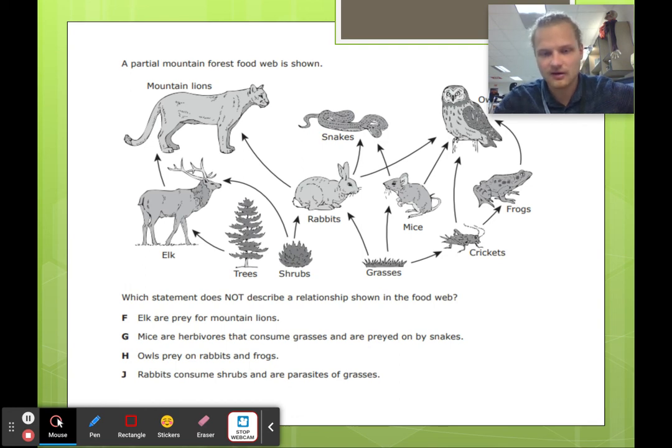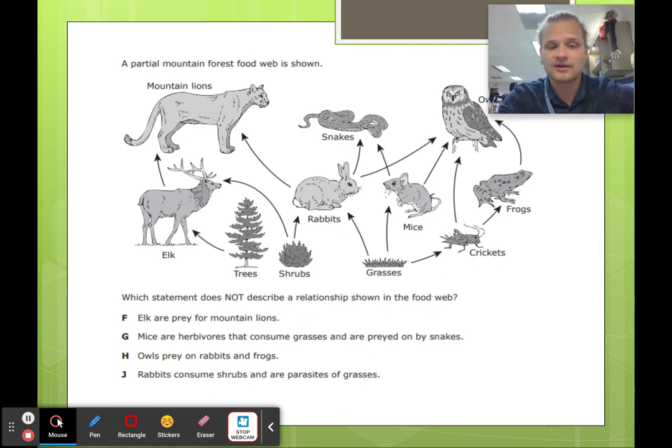Mice are herbivores that consume grasses and are preyed on by snakes. Okay, they consume grass, and they're preyed on by snakes. Snakes eat them. Okay. Owls prey on rabbits and frogs. Owls kill rabbits. Yep, the arrow's pointing to them. And frogs. Good. So it's got to be J.